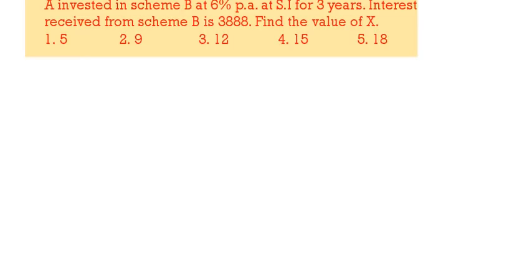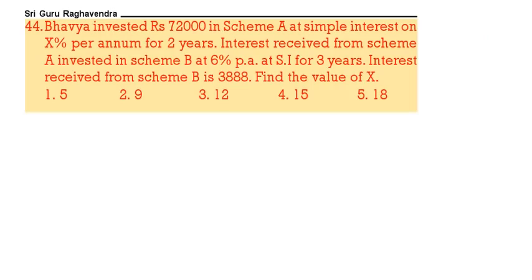Next, Bhavya invested 72,000 in scheme A at simple interest on X% per annum for 2 years. The interest received from scheme A is invested in B at 6% for 3 years. Interest received by B is 3,888. Find the value of X.